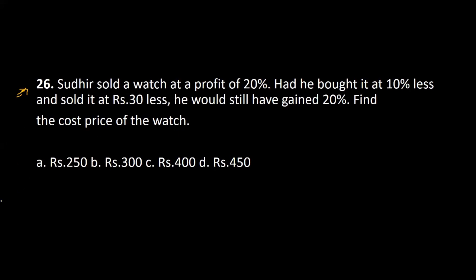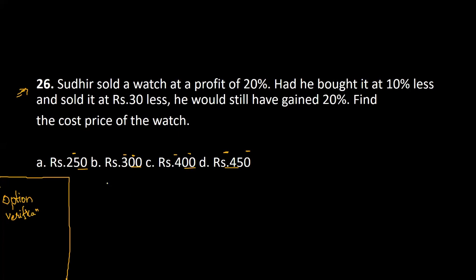One thing you can do, straight away go with option verification. If you're unsure what method to take or what to consider first, go with option verification. There is no harm in doing it. Observe the values of the options: 250, 300, 400, 450. If you find it for 250, you will easily know whether to try 300 or not. If you do it for 400, you will easily know whether you should do it for 450. So please use all your senses and then try.